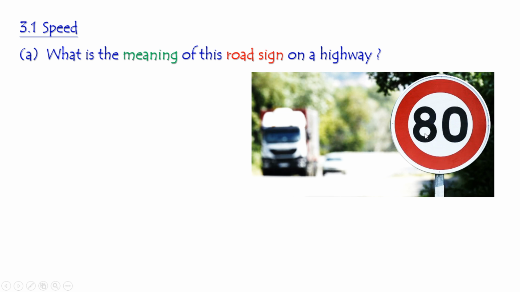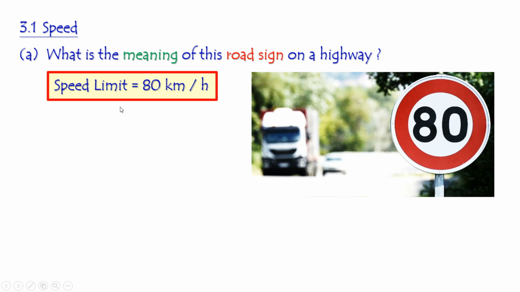What is meant by 80? Yeah, it is the speed. What is the unit of this speed? Yes, exactly. More exactly, it should be the speed limit. That means the maximum allowed speed for vehicles to move on the road. The unit for this quantity is kilometer per hour. That means the maximum allowed speed of vehicles moving on the road is 80 km in an hour. So if the speed is greater than this, the police may charge the car for speeding.